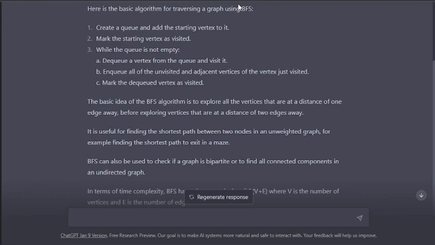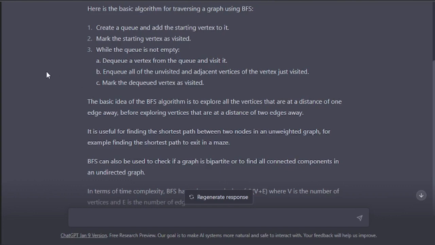You can call it the starting vertex. Just like in a tree data structure, where the root node is called the starting vertex. But in a graph data structure, you can call any vertex the root, and the algorithm will start from there. So just look at that. Mark the starting vertex as visited. You have to say visited.